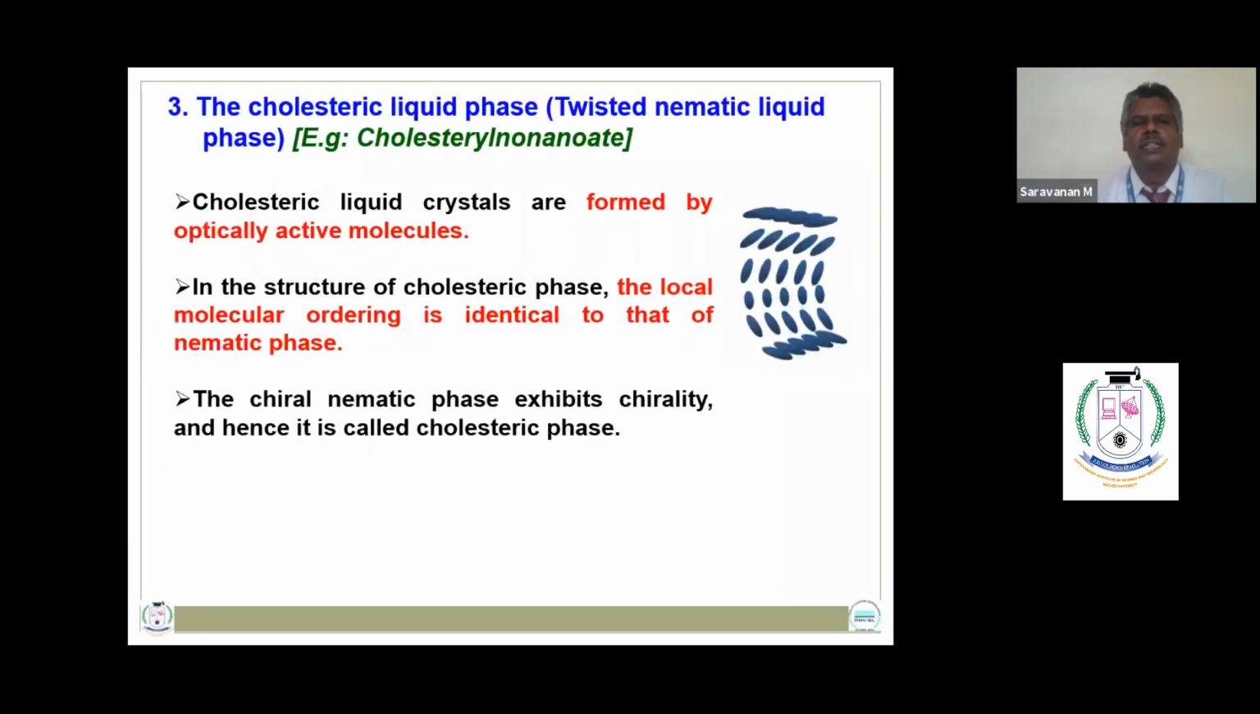The cholesteric liquid phase, or twisted nematic liquid phase, is optically active. The structure has local molecular ordering which is identical to that of the nematic phase.